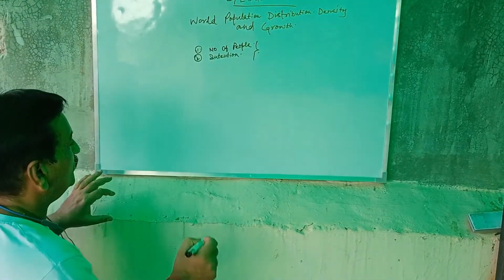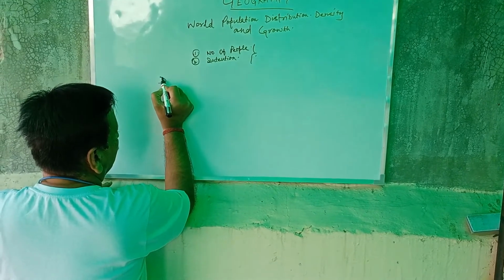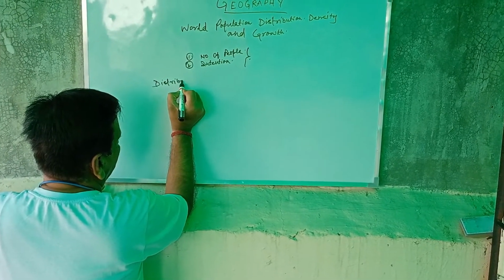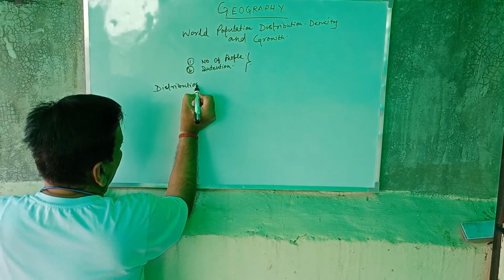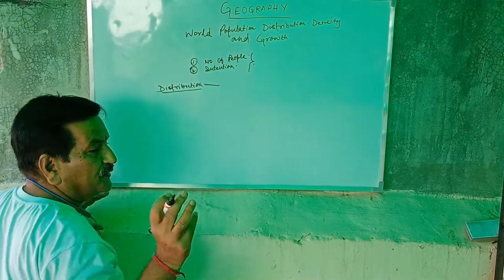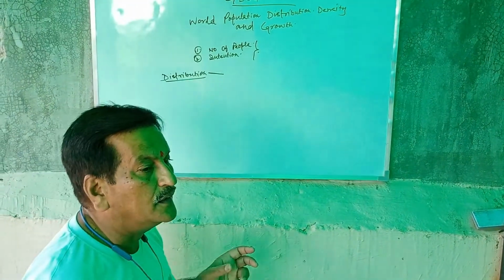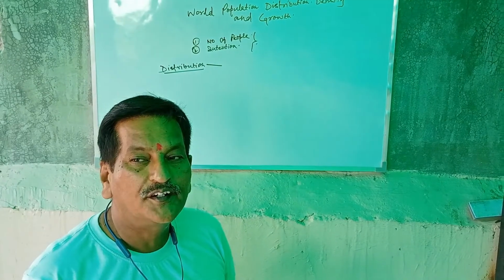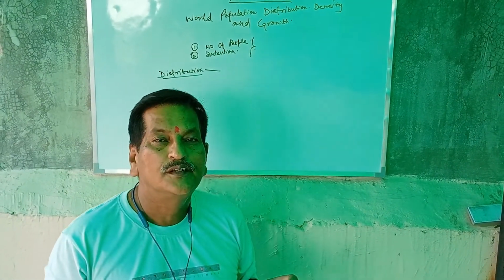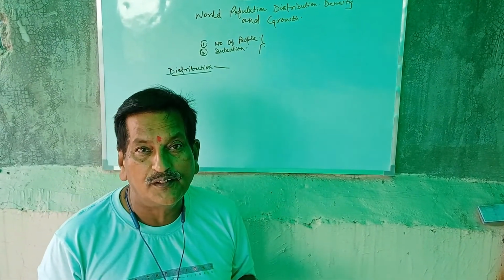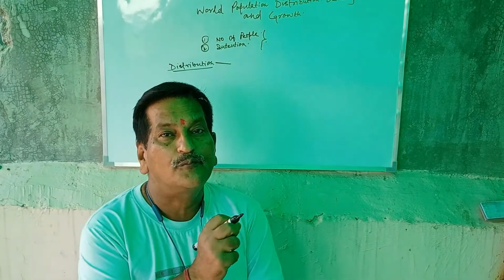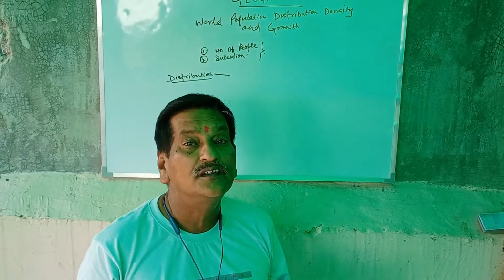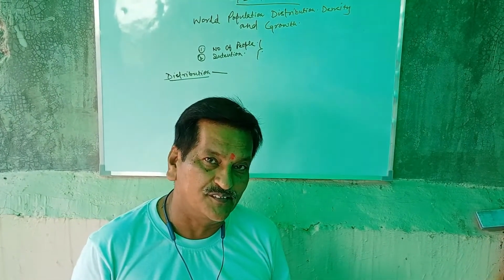Distribution. The term distribution means how the population is spread over the earth's surface. And according to R.C. Chandana, who is a very important geographer, he has given the definition of distribution of population, that is how the people are spaced over the earth's surface.